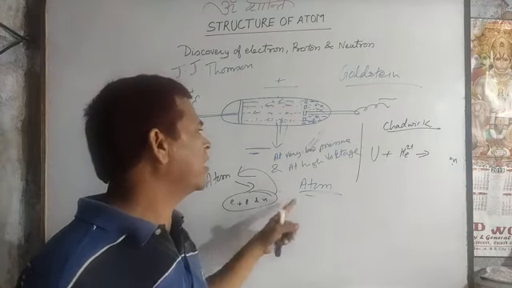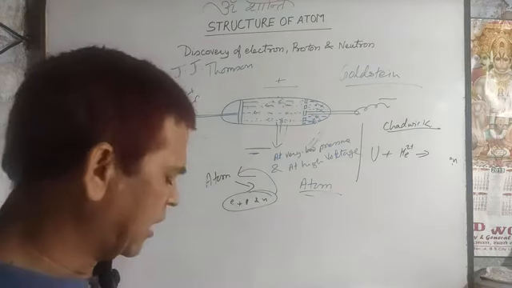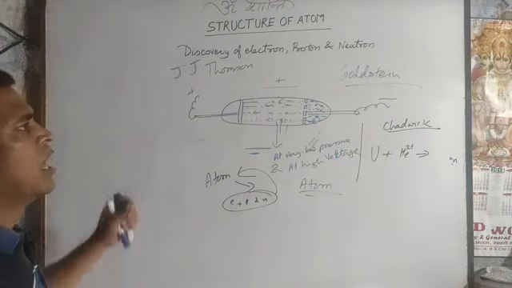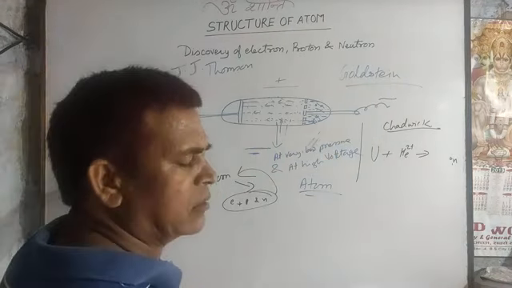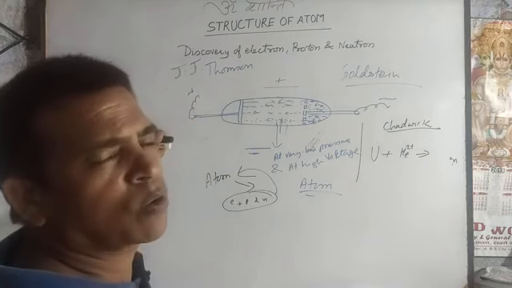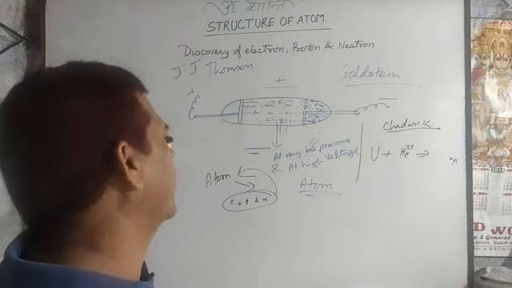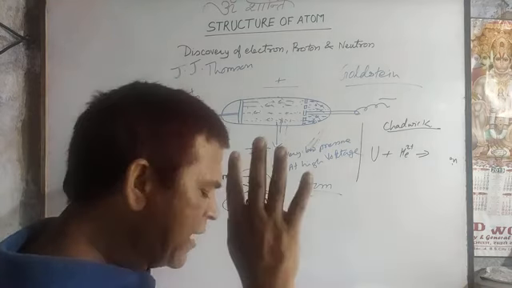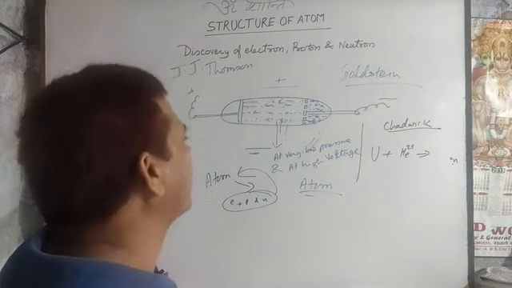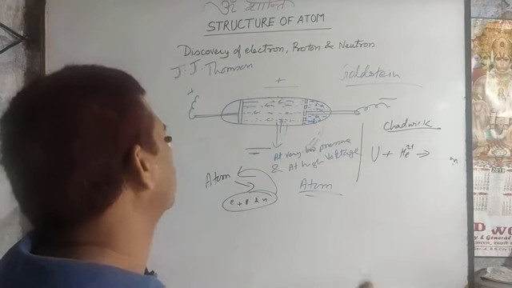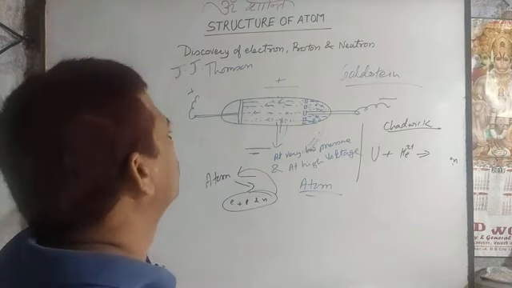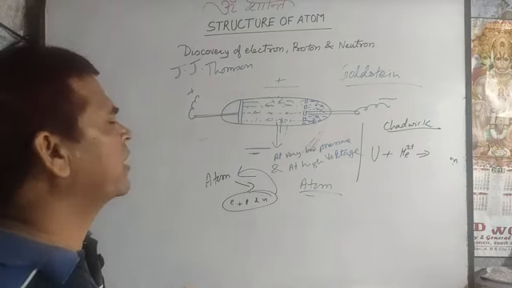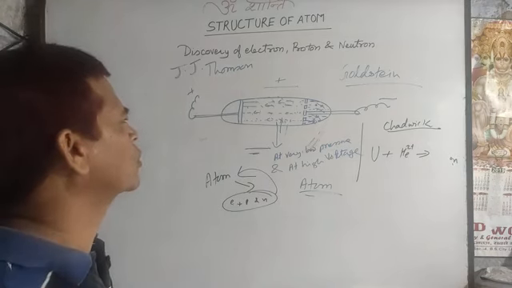When the atomic mass of an element is known, he observed that when the masses of the electrons, protons and neutrons are added, the total is equal to the atomic mass of that element. So in this way it was experimentally proved that the third subatomic particle is the neutron, and these three subatomic particles are known as fundamental particles. Except hydrogen, each and every atom of any element has electrons, protons and neutrons. So now it is clear there are three fundamental particles: electron, proton, neutron.